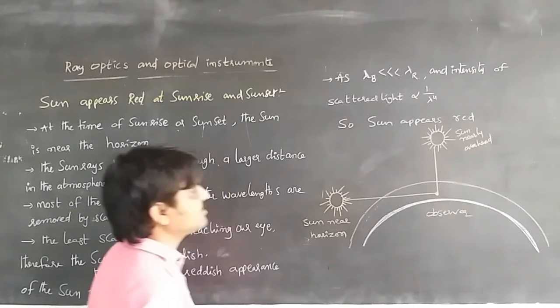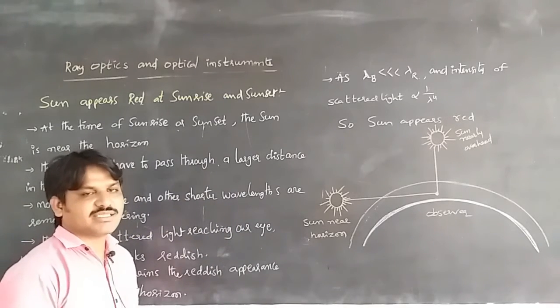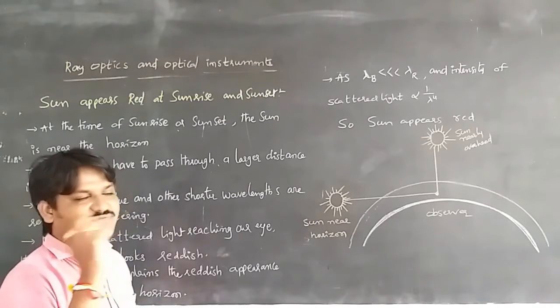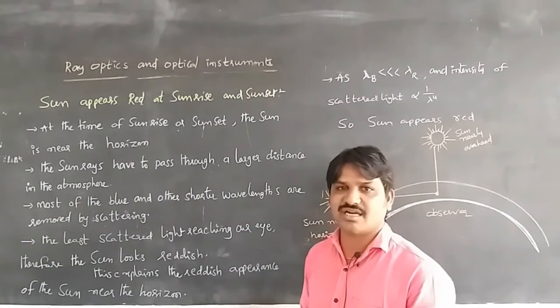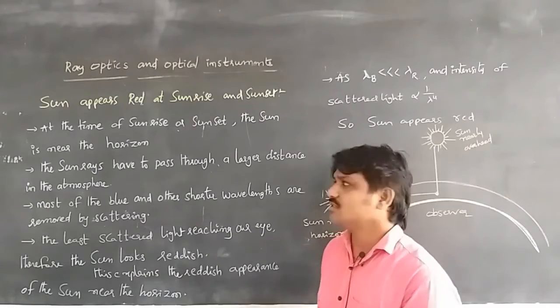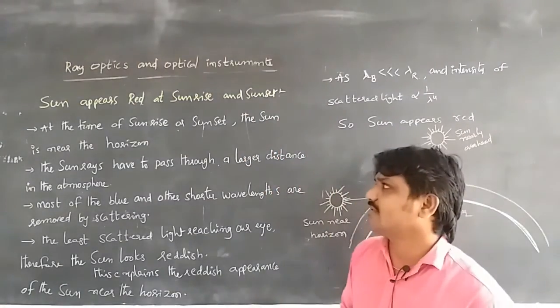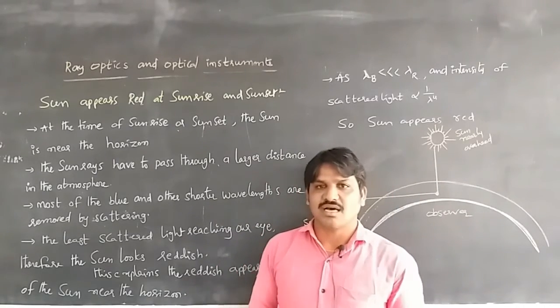Next, another application of scattering of light is that the sun appears red at the horizon, meaning at the time of sunrise and sunset, the sun appears red because of scattering of light.